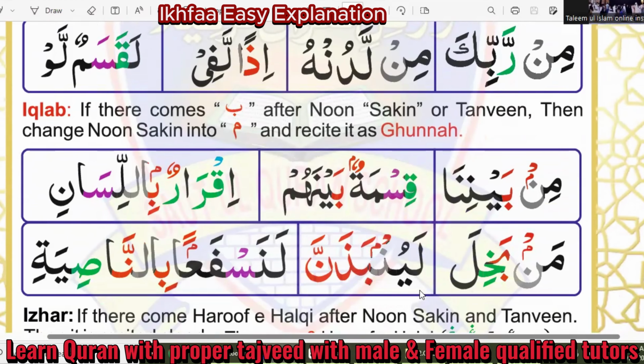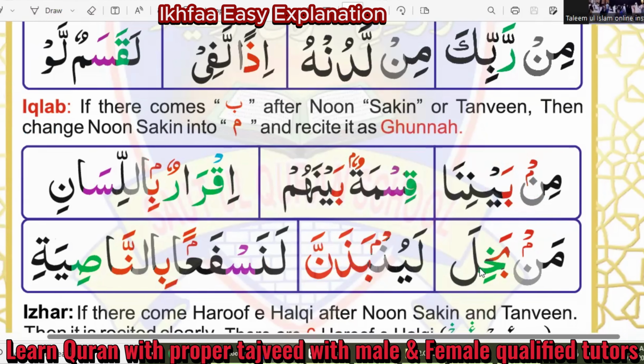Now, after noon silent and tanween, when there comes the letter ba, we change noon silent and tanween into meem. This is called iqlab. Idgham has six letters, ya, noon, meem, waw, lam and ra, and iqlab has only one letter, that is ba.